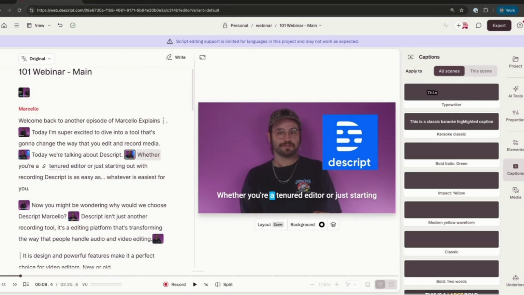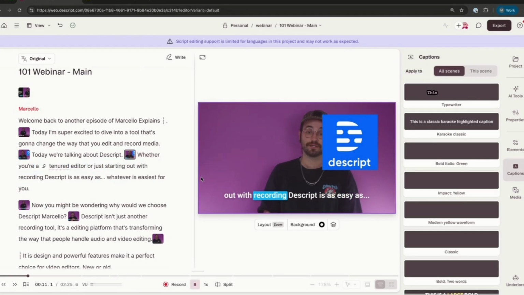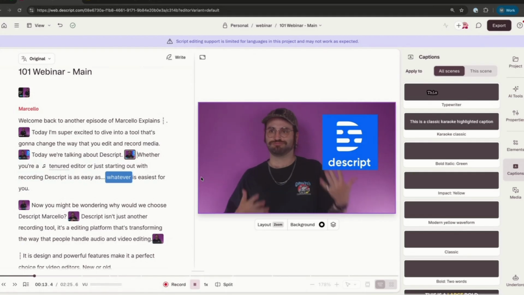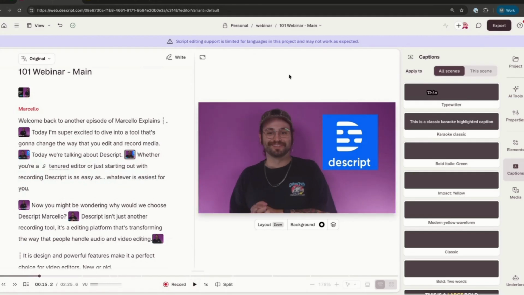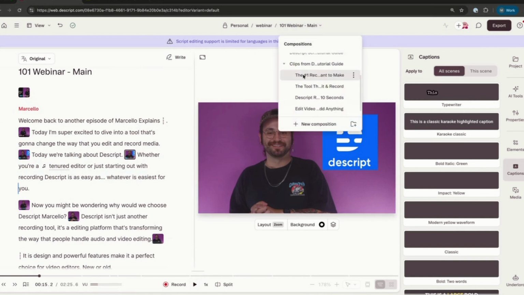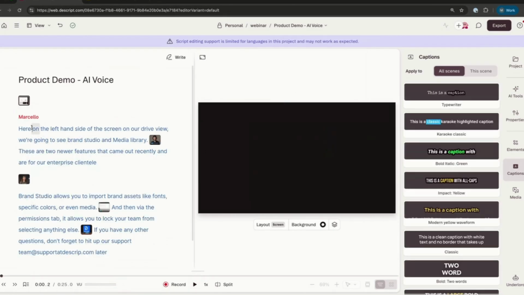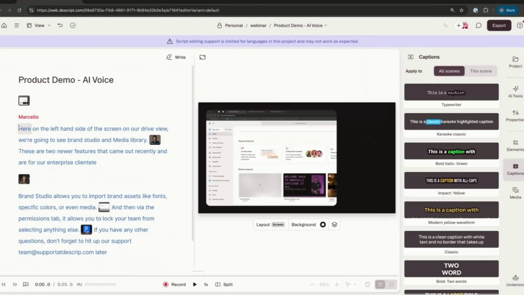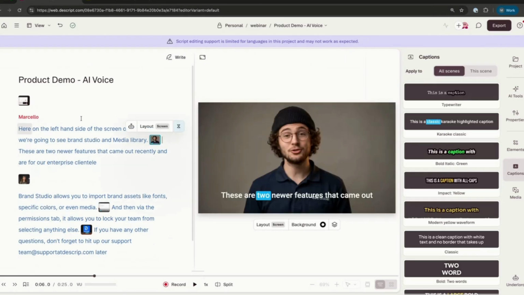But here we can see: whether you're a tenured editor or just starting out with recording, Descript is as easy as whatever is easiest for you. This can be extrapolated to the fullest extent, and I can have a fully AI generated script. Here's an example that I had. This is just an example from a prior demo, where I did a product demonstration in which I recorded myself and then swapped myself out fully with my AI voice and my AI avatar. So we can go as far as AI avatars and as low as AI voices.